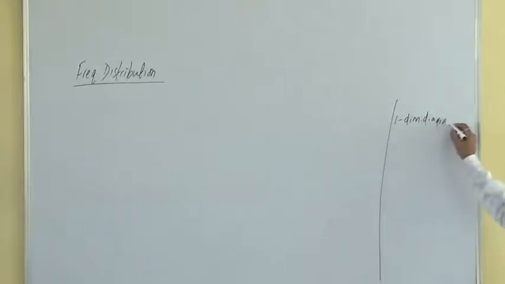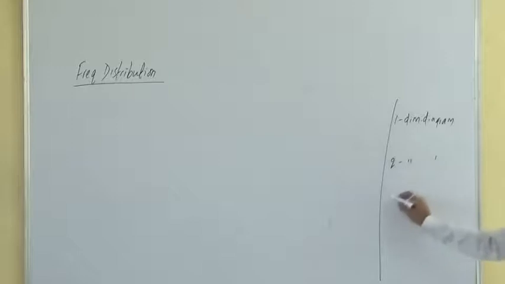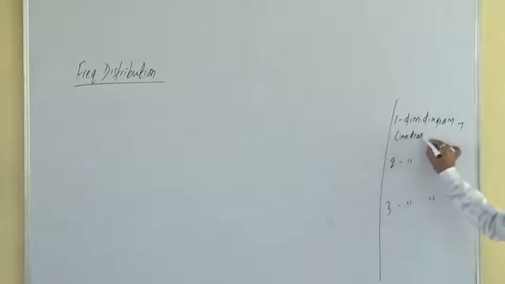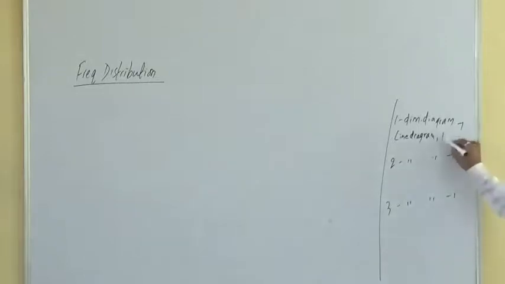One-dimensional diagram, two-dimensional diagram, three-dimensional diagram. What is meant by all this? Dimensions means sides. One-dimensional diagram, can you give me some example? What about a line diagram? There is only one dimension for this, only one side. Right? What about bar diagram? Bar diagram is also a one-dimensional diagram. Now, bar diagram is also divided as vertical bar diagram and horizontal bar diagram.